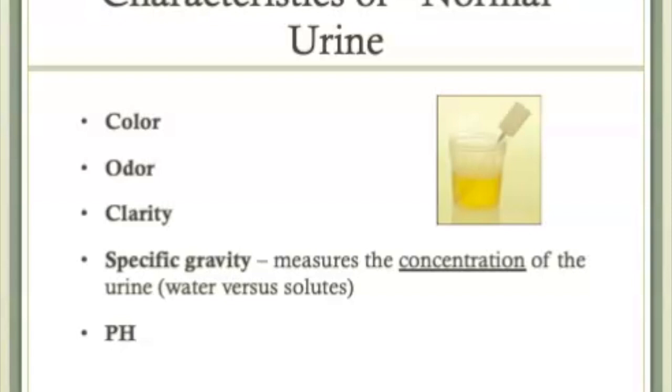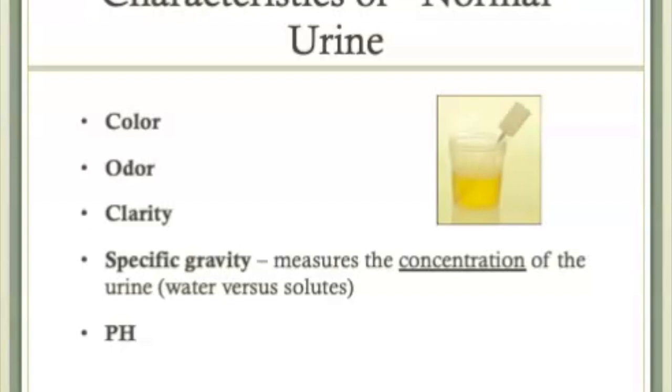Normal urine is clear, not cloudy. Specific gravity is a measure of the amount of dissolved solutes in a solution. As the concentration of solutes increases in urine, so does the specific gravity. If a person is dehydrated, the urine will be darker and the specific gravity increases. In other words, there's less fluid per amount of solutes or dissolved components. We'll talk more about this later in the week when we talk about fluid management.